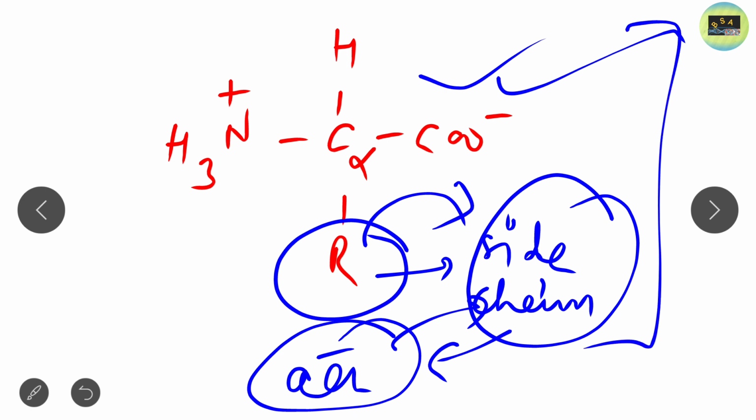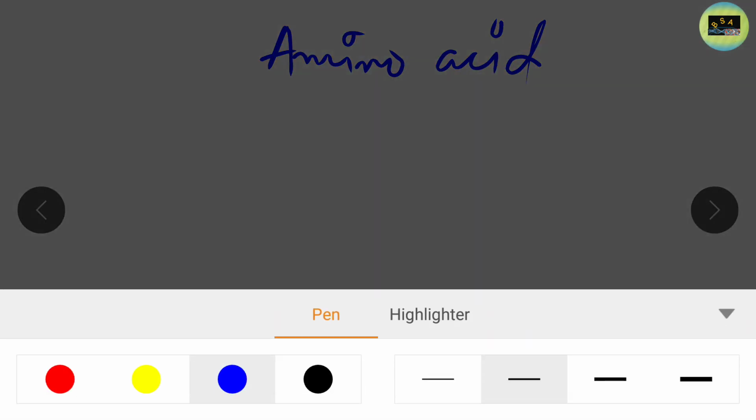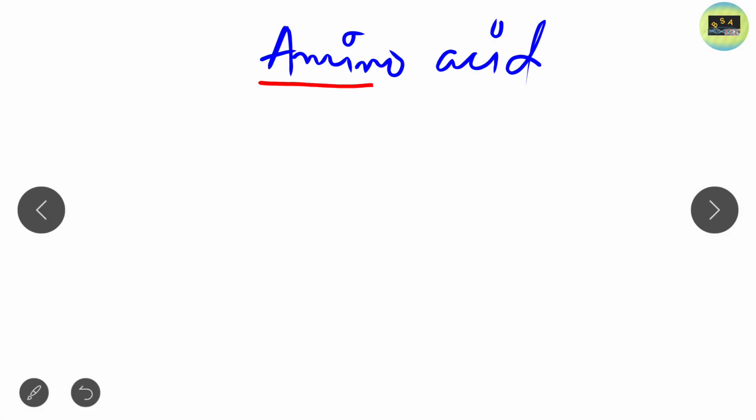Now we will classify the amino acids. Please note it down. Amino acids are classified on the basis of the side chain, and on the side chain there are some groups present.